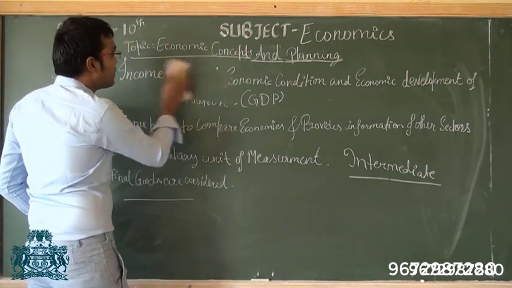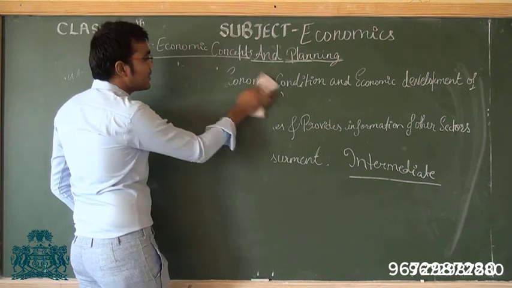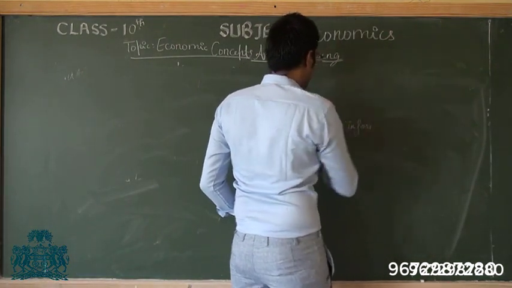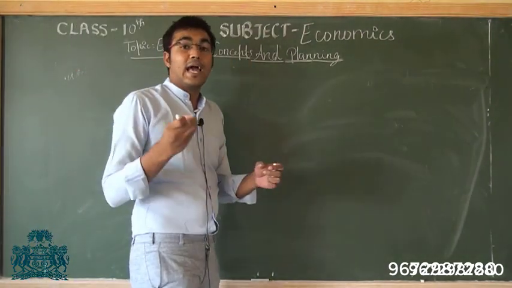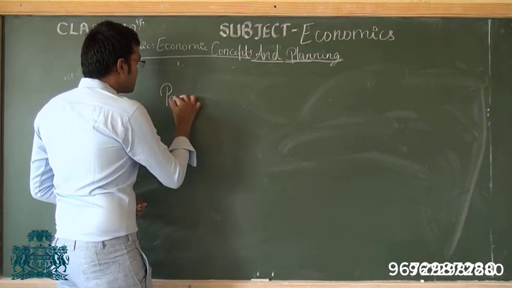Now we will look at the per capita income concept. Because in national income, per capita income is an important thing. Per capita income tells us about the average income of a person in a country.